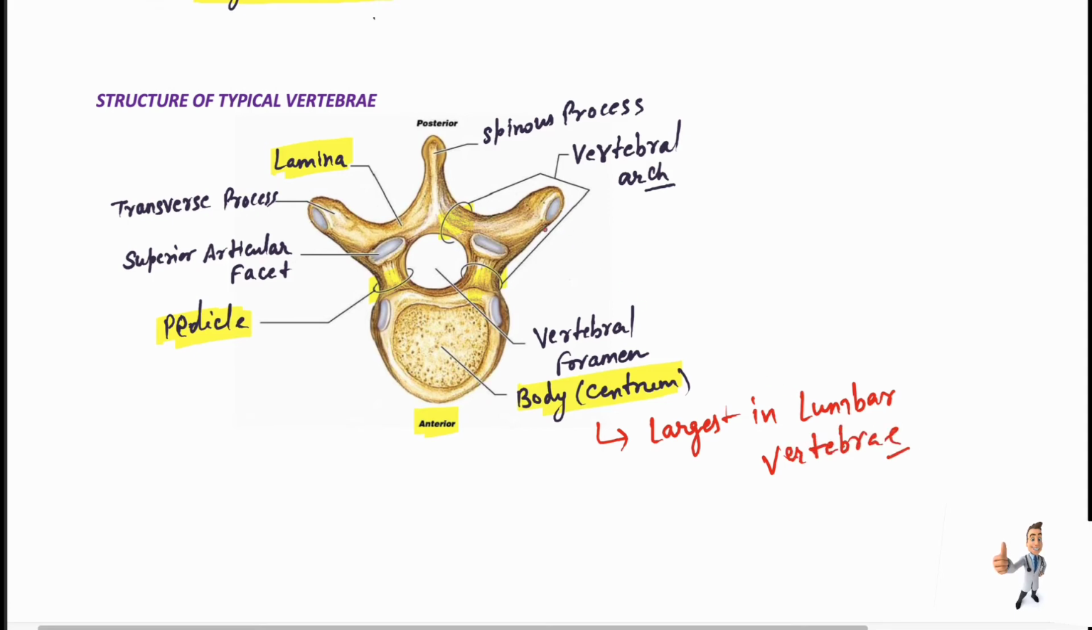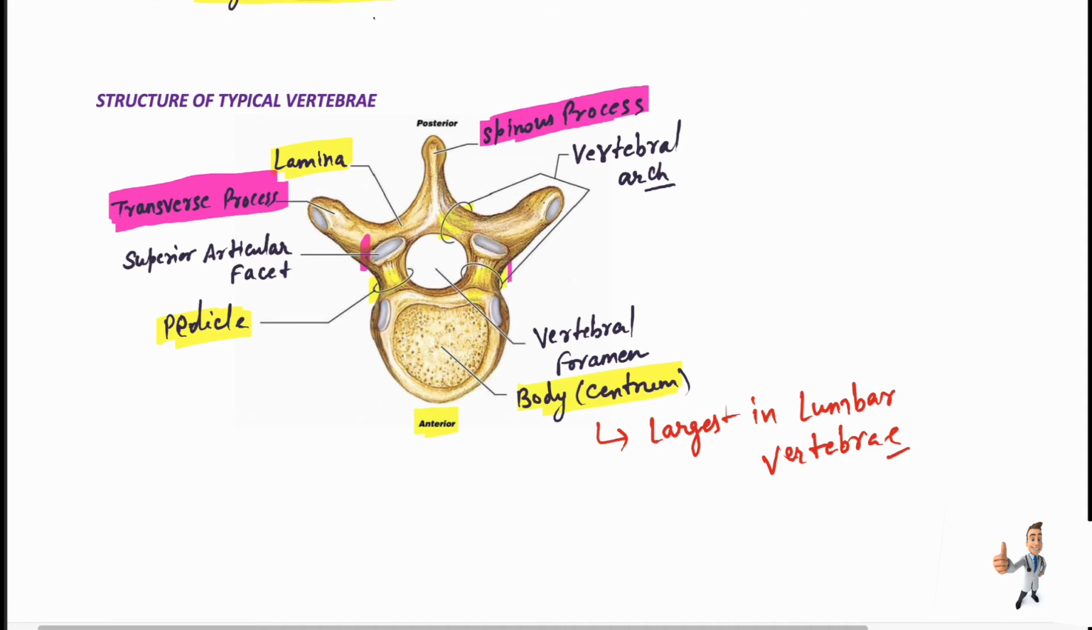Now the arch is formed by the paired pedicles and the paired laminae. And now there are processes that arise: the transverse processes, and there is a spinous process on the posterior side, and there is a superior articular process here, and below that there is an inferior articular process.